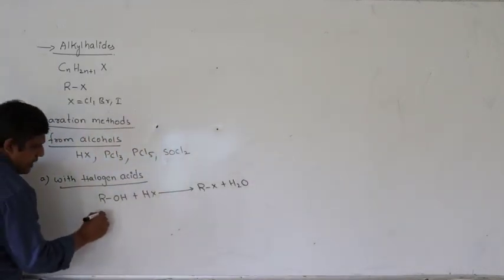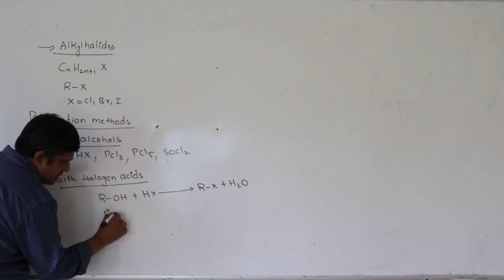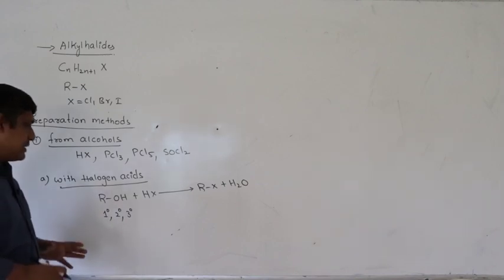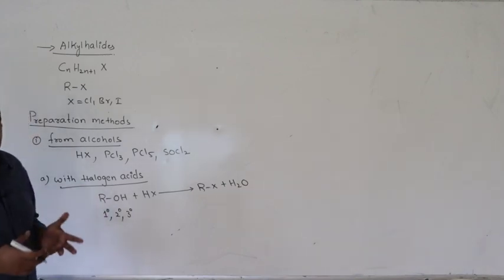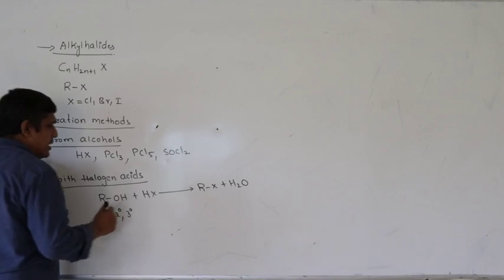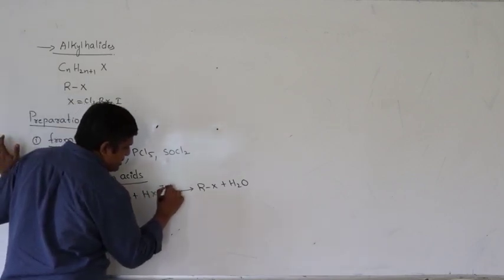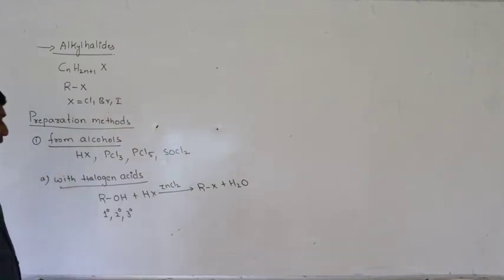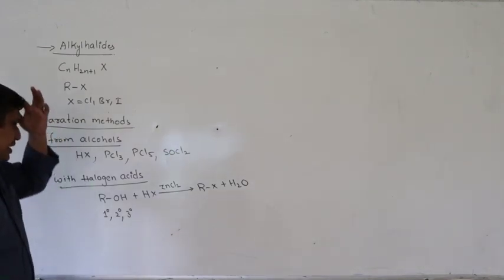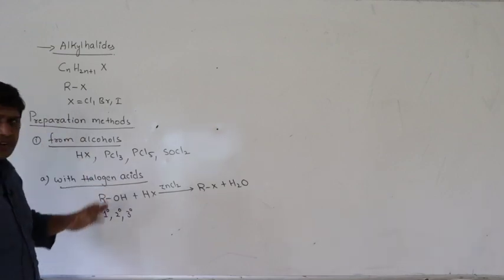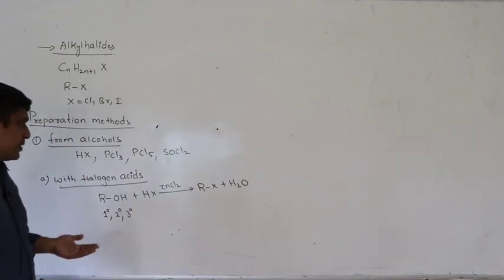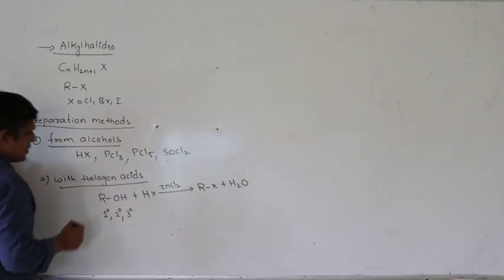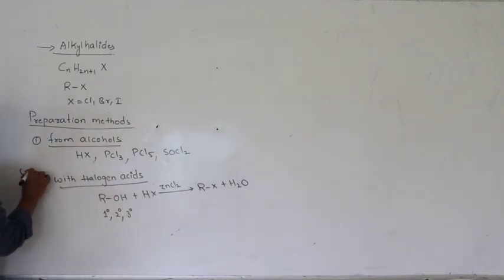This can be a primary alcohol, secondary alcohol or tertiary alcohol, but their reactivity to halogen acids will be different. Sometimes we take anhydrous zinc chloride as a catalyst, as a dehydrating agent. Which alcohol requires this anhydrous zinc chloride and why? Which alcohol does not require it? Let us study. This reaction we call the Groves reaction.